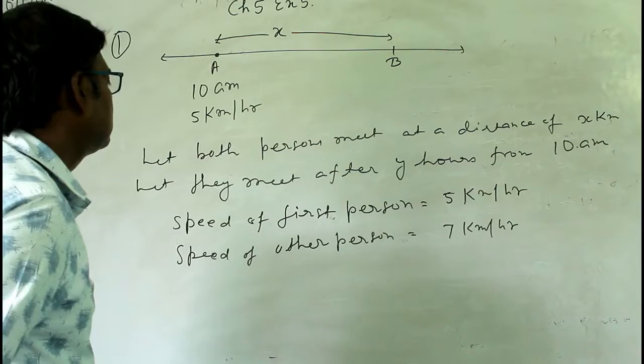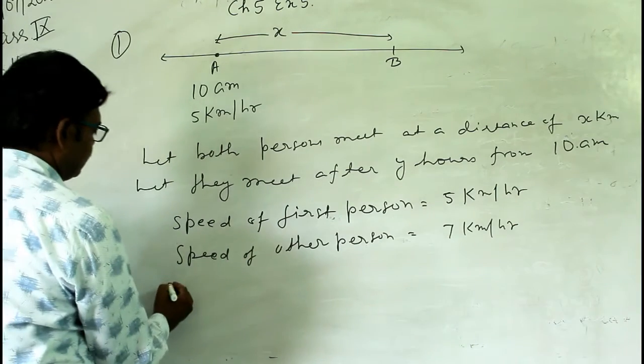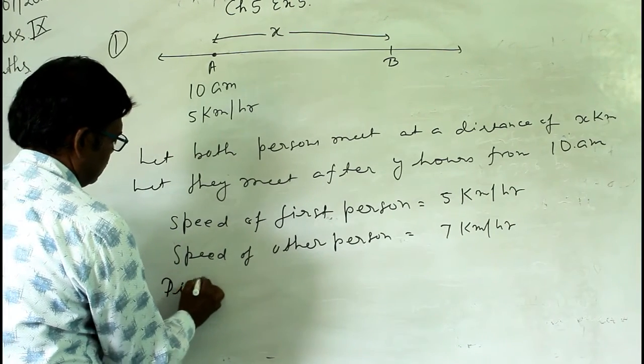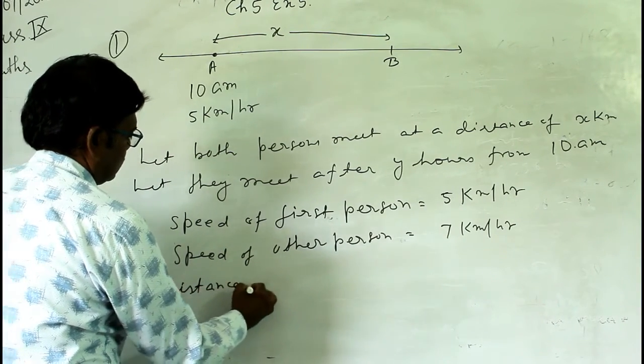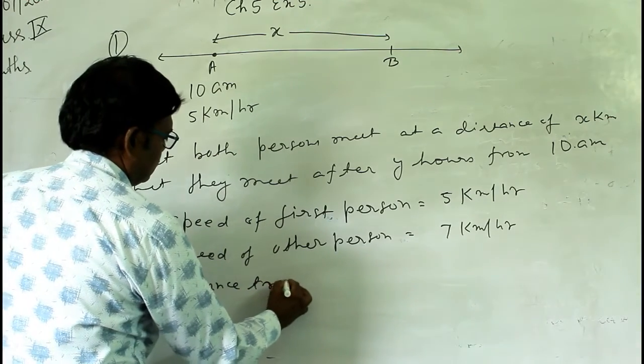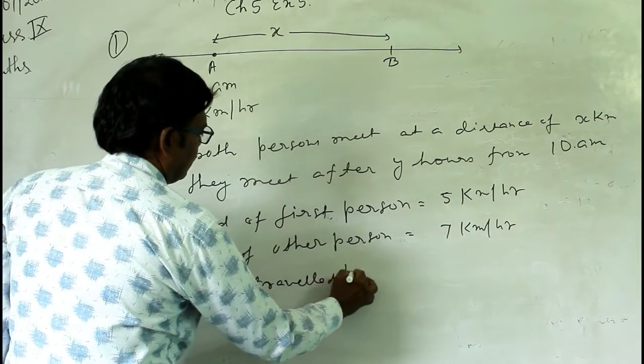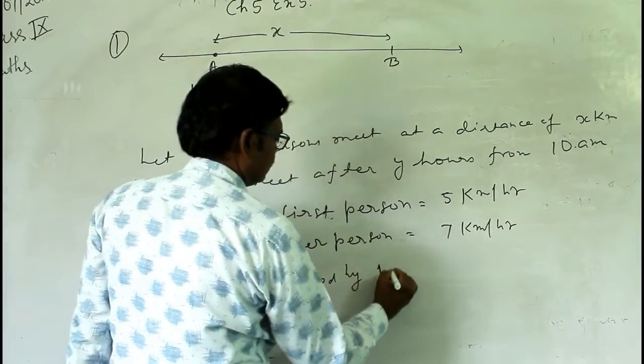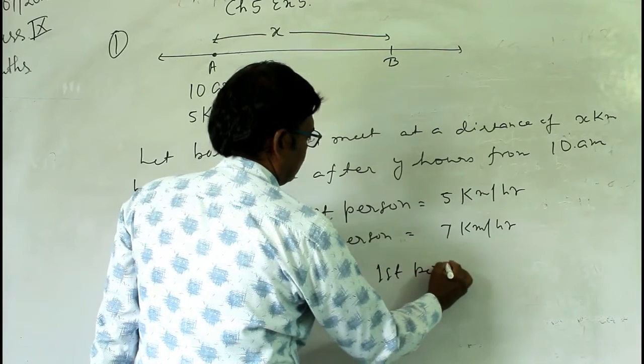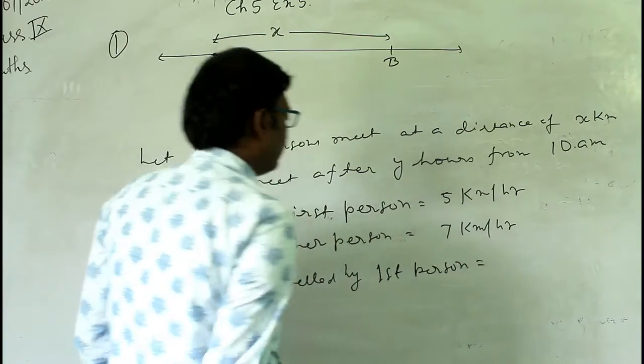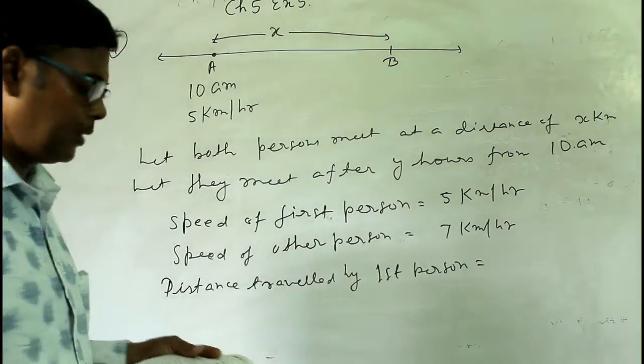Now the distance traveled by the first person will be how much?